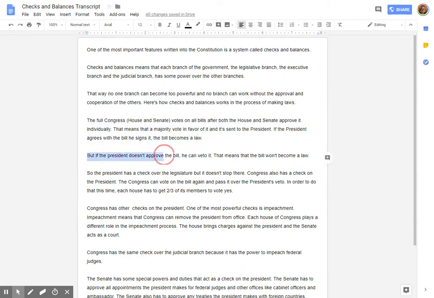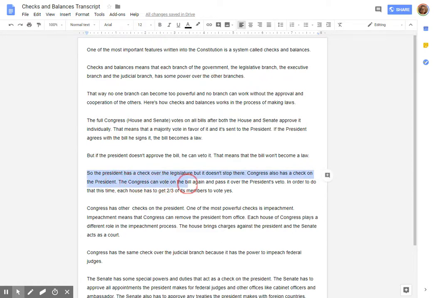But if the president doesn't approve the bill, he can veto it. That means the bill won't become a law. So vetoing is an example of checks and balances. So the president has a check over the legislature, but it doesn't stop there. Congress also has a check on the president.